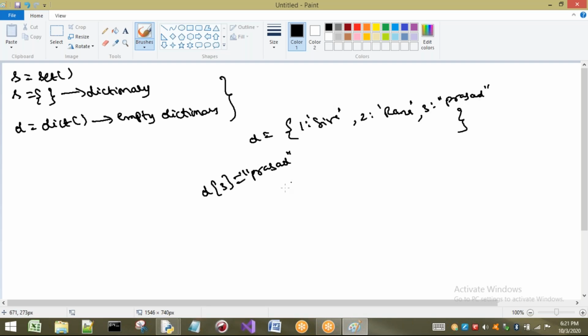Next, in the second case I will take D of 1 as Hari. First it will check whether 1 is present or not, that is, whether the key is present in our dictionary. Yes, it is present. So the value is going to be replaced with Hari, but the key is not going to be duplicated. Once again I am repeating: if the key is not present in the dictionary, it will be added in this way. If the key is already present inside a dictionary, the value will be replaced with the new value. So let us see with an example.